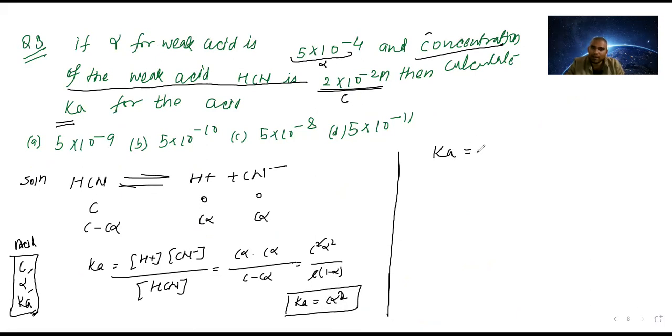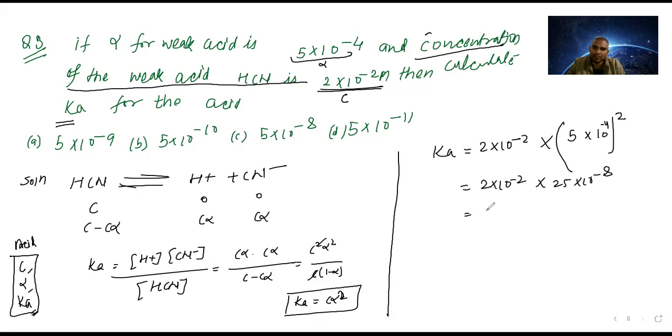So we put the values: C is 2 into 10 power minus 2, and alpha is 5 into 10 power minus 4, squared. Solve it: 5 fives are 25 into 10 power minus 8. So what will we do?